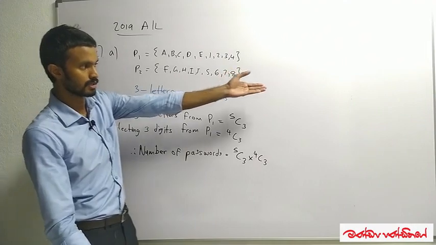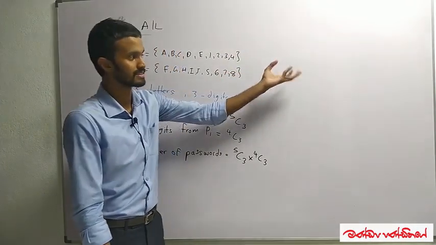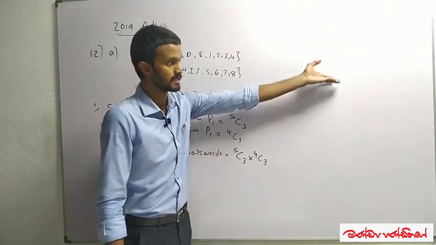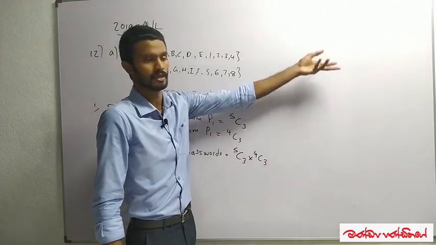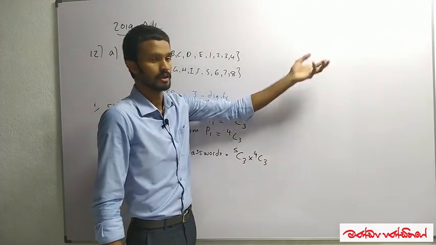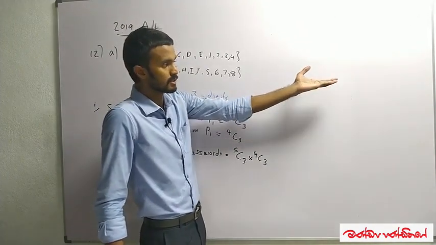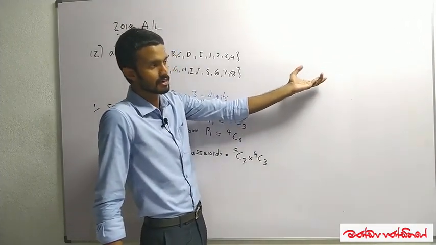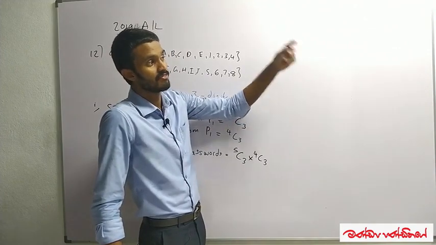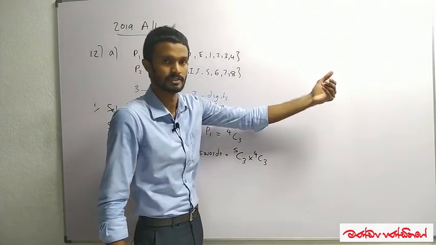I just asked you a couple of minutes ago, if you are given 3 letters and 3 digits, how many passwords can you make? You came up with the answer. We have 6 different elements, so these 6 different elements can be rearranged in factorial 6 number of ways.